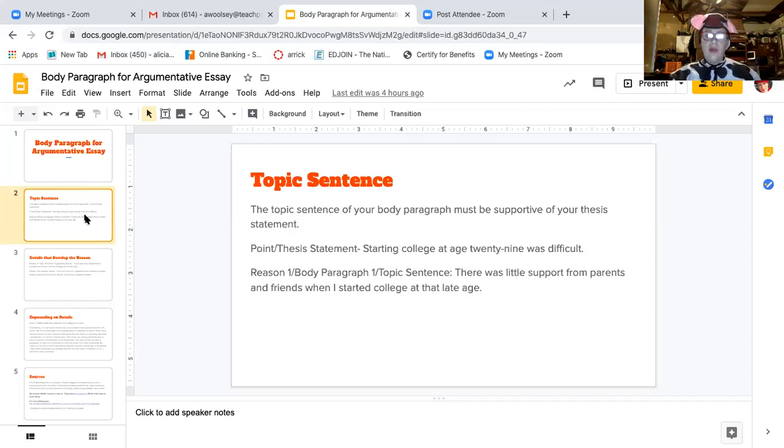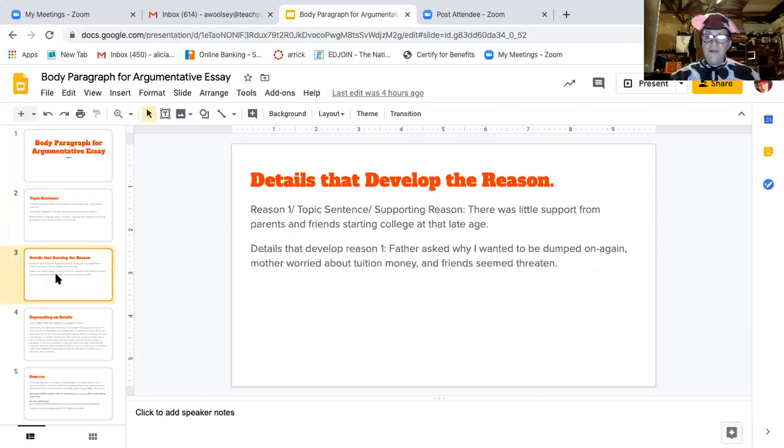So reason number one, body paragraph one, and topic sentence, okay? There was little support from parents and friends when I started college at that late age. So that would be the topic sentence that supports this thesis statement. Starting college at age 29 was difficult. Now let's go on to 3. Details that develop the reason.